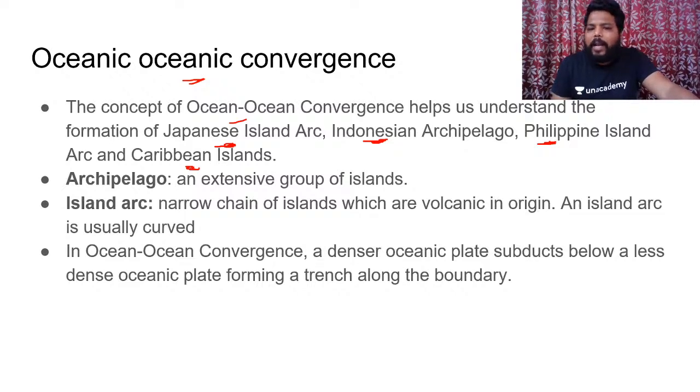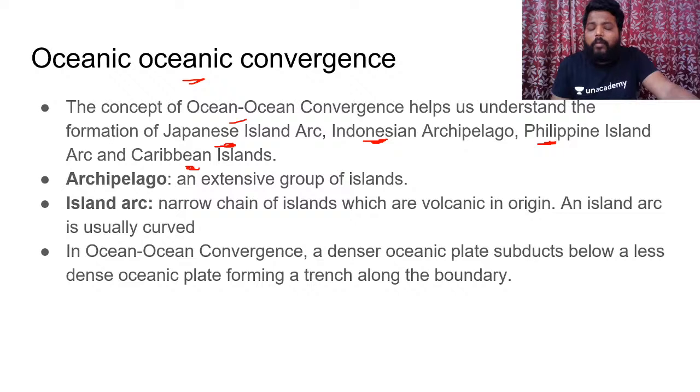So what is an archipelago? It is nothing but an extensive group of islands. What is an island arc? An island arc is a narrow chain of islands which are volcanic in origin. An island arc is usually a curved structure. When you see the Japan group of islands, they appear like island arc structures.